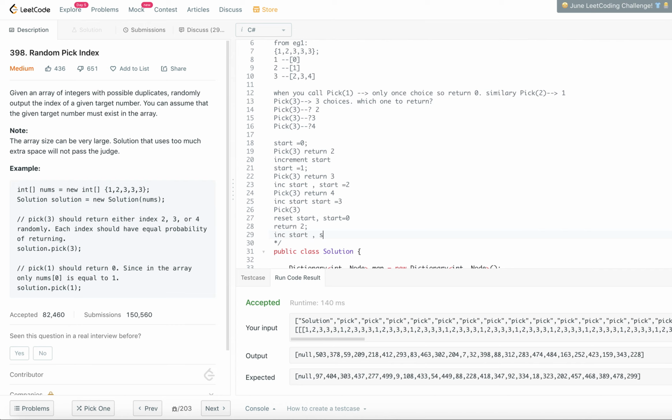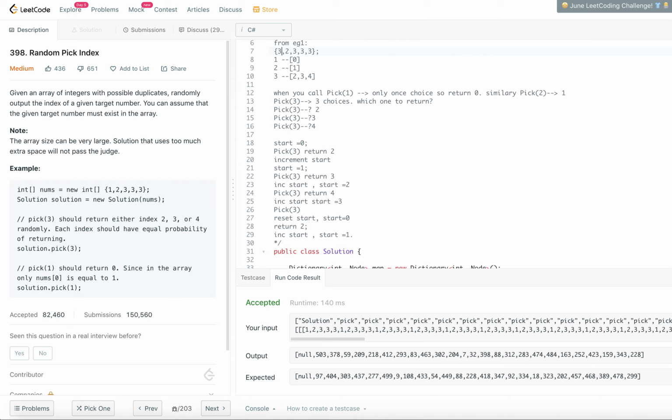So that means start will become 1. So this is not entirely random per se when we are getting it from here, but it is creating sort of randomness, right? So it so happened that 1, 2, 3, 3, 3 are there right here. I mean all the 3's are next to each other. So let's change our example a bit, right?